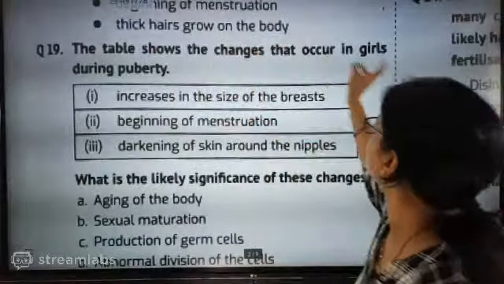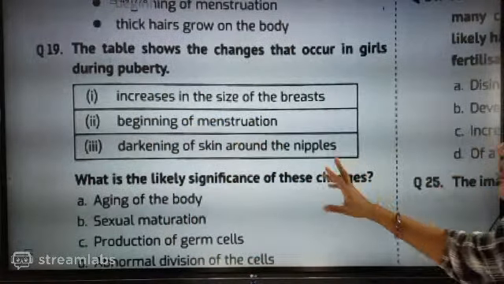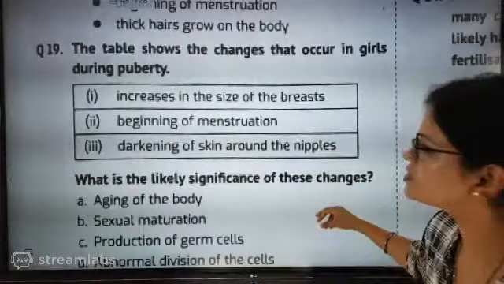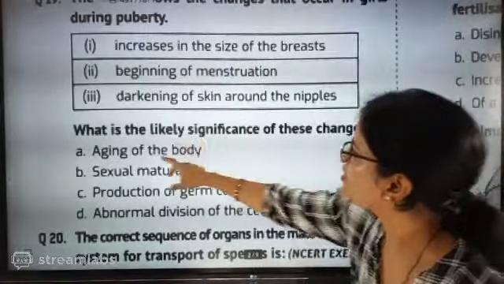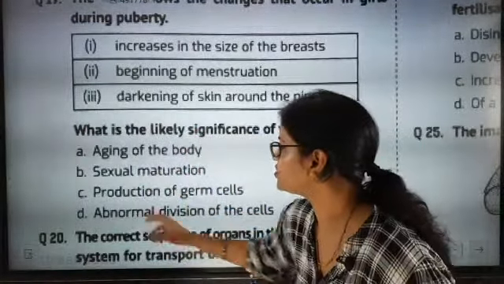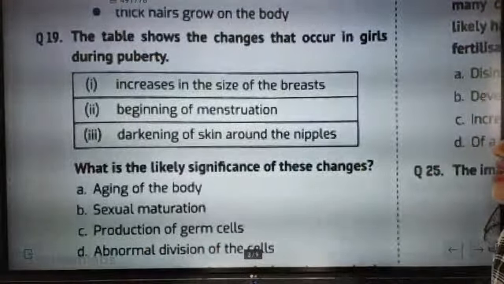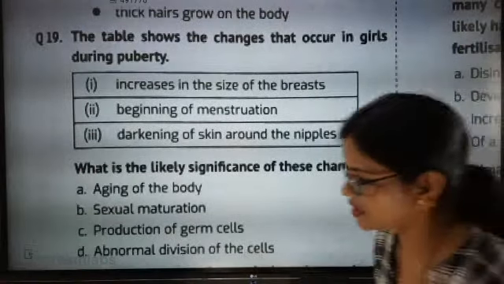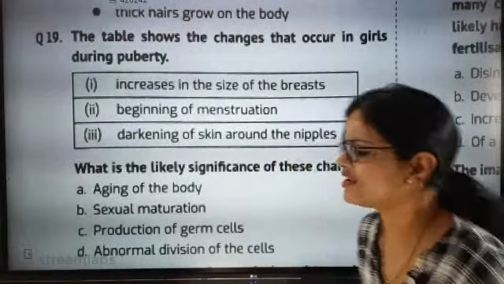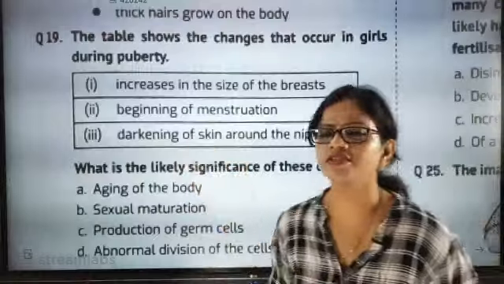The table shows the changes that occur in girl during puberty: increase in the size of the breast, beginning of menstruation, darkening of skin around the nipples. Now what is the likely significance of these changes? Aging of the body, sexual maturation, production of germ cells, abnormal division of cells. These points are exactly pointing towards one thing, and that is sexual maturation.